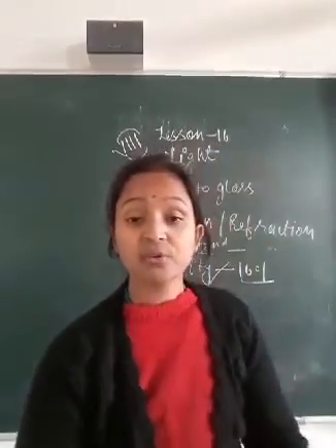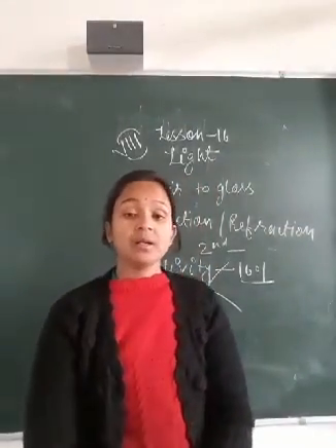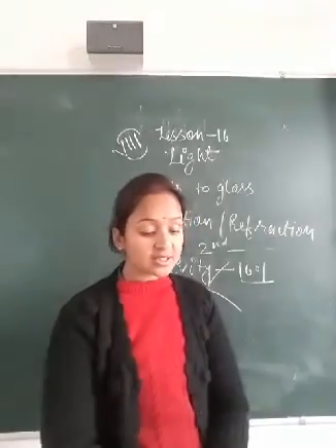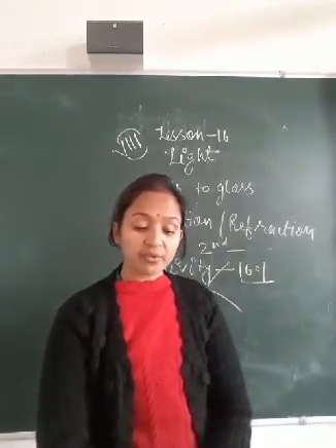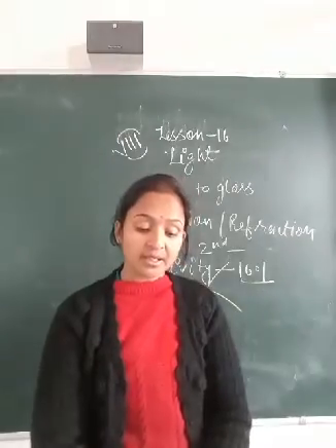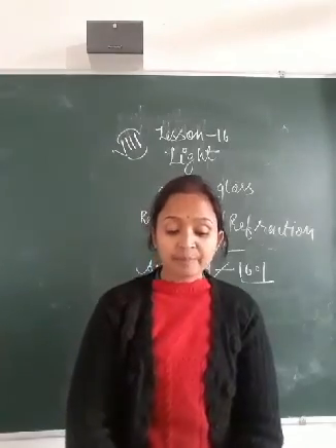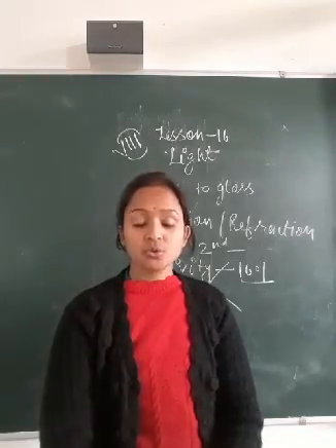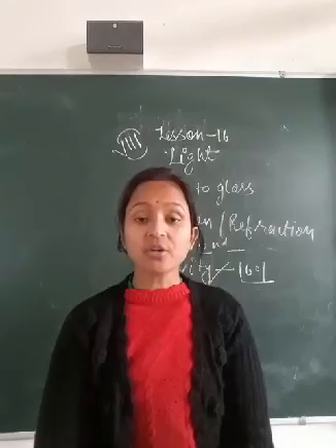So till here you will take a revision, and we will start with the chapter light. Today we discussed what is light, what is the reflection of light, activity 16.1, and general terms. In general terms, we covered mirror, incident ray, reflected ray, point of incidence, normal, angle of incidence, angle of reflection, and reflection of light. So till here you will take revision, and tomorrow we will discuss the laws of reflection.